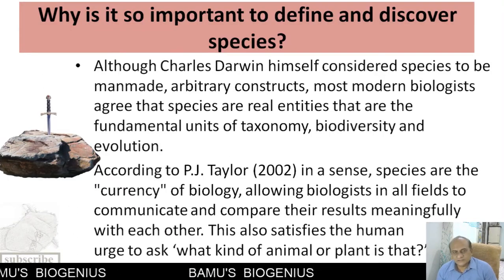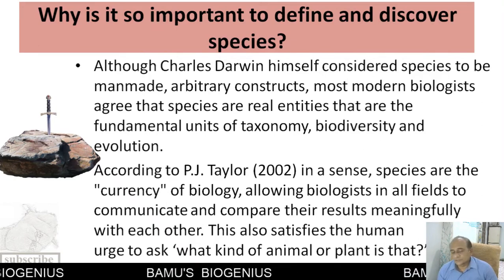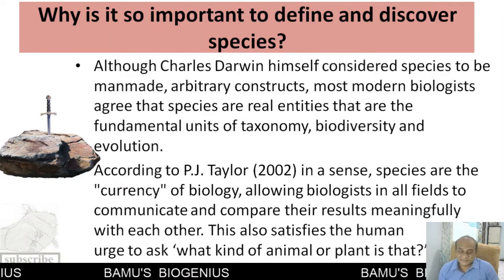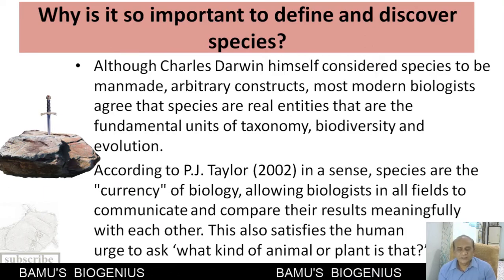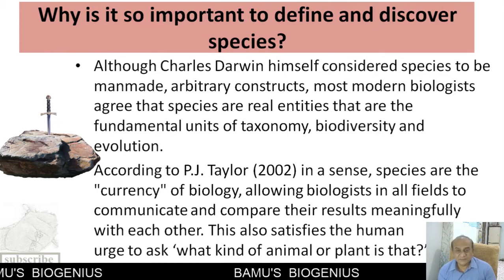Now the question arises: why is it so important that we should define a species, or discover the species? Even Darwin also said that the species is a kind of arbitrary unit, developed for the sake of convenience of a biologist.